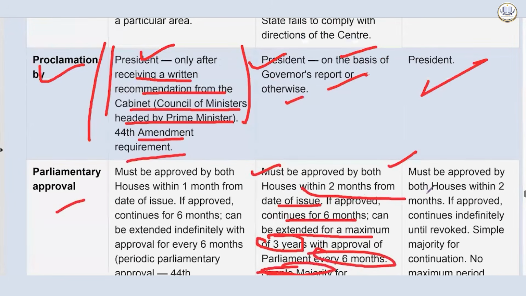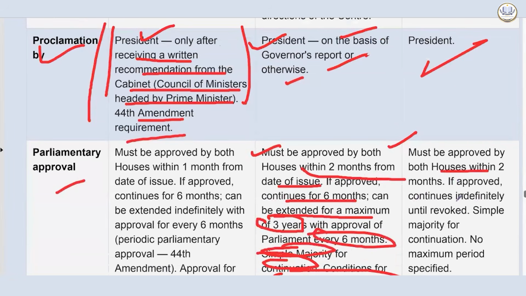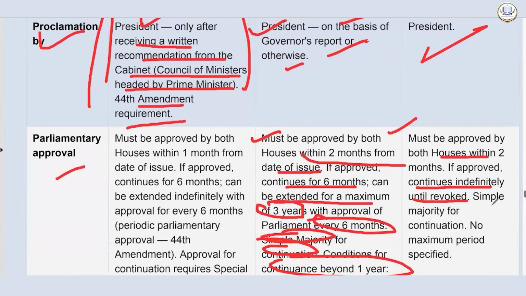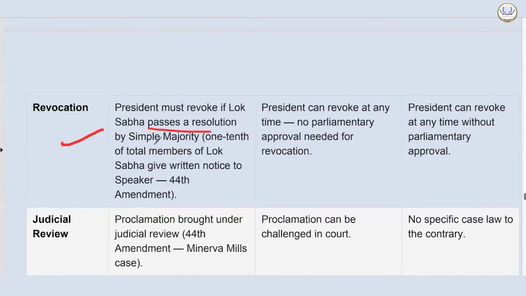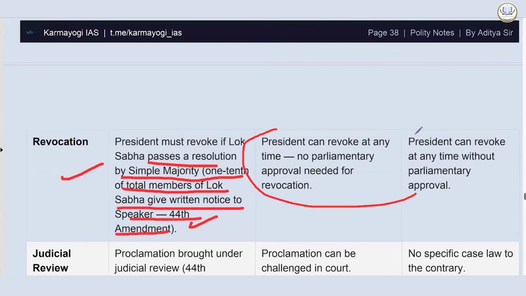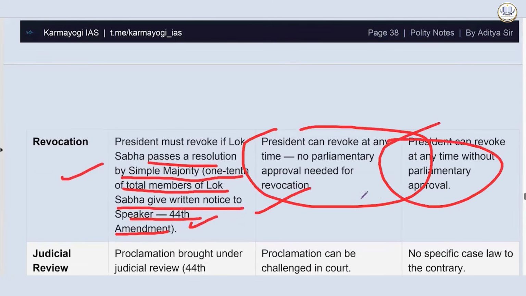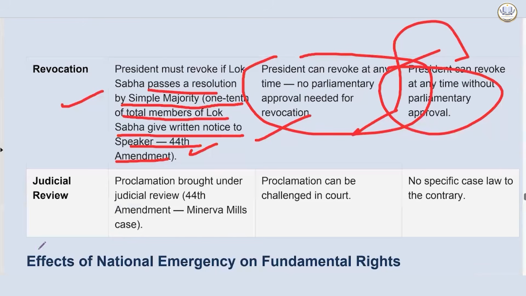National emergency in the whole country, or the Election Commission certifies that holding general elections is difficult. Financial emergency must be approved by both houses within 2 months. If approved, it continues indefinitely until revoked. Simple majority for continuation, no maximum period specified. Revocation: the President must revoke if Lok Sabha passes a resolution by simple majority. 1/10 of the total members of Lok Sabha give a written notice to the Speaker. That is the 44th Amendment Act. For governor's rule, the President can revoke at any time, no parliamentary approval needed, and the President can remove it in the same way for financial emergency as well.